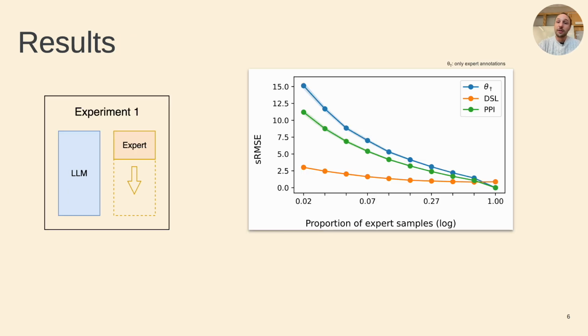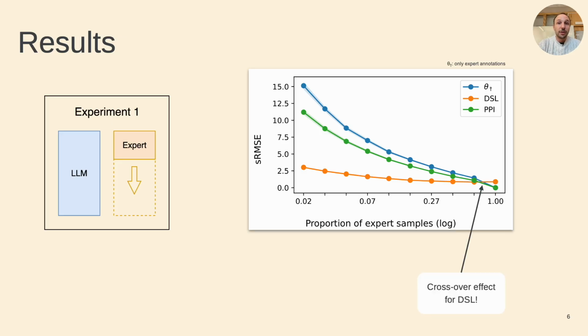So here are the results for our first experiment. As you can see, both PPI, the green line, and DSL, the orange line, outperformed just using expert annotations, the blue line, for almost all data points. Additionally, DSL seems to be more efficient than PPI at using expert samples, especially for lower proportions.